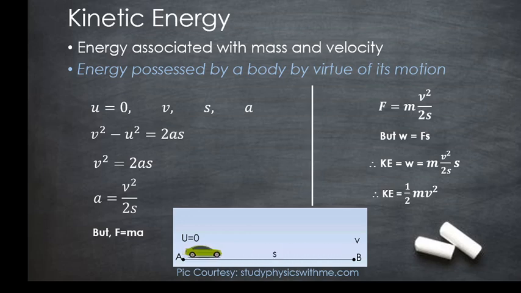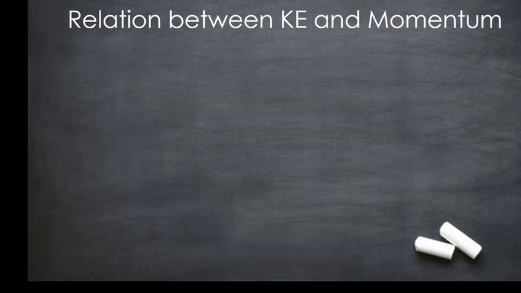So we have learned two equations here, that is, potential energy PE is equal to mgh and kinetic energy KE is equal to half mv square. So let us quickly go to the relation between kinetic energy and momentum.